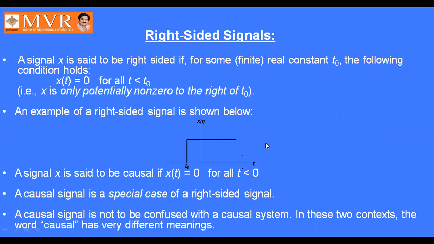A signal x is said to be causal if x of t equal to 0 for all t less than 0. A causal signal is a special case of a right-sided signal. A causal signal is not to be confused with a causal system. In these two contexts, the word causal has very different meanings. Causal here means the condition x of t equal to 0 for all t less than 0 is satisfied.